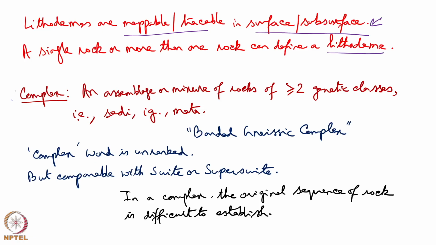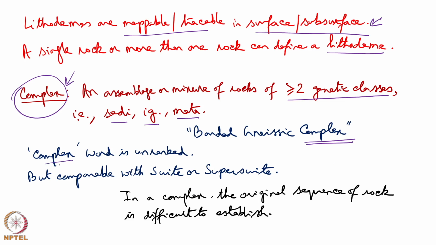We come to another term known as complex. It is an assemblage or mixture of rocks of two or more than two genetic classes, that is sedimentary, igneous and metamorphic. An example of the word complex in Indian stratigraphy is the banded gneissic complex.